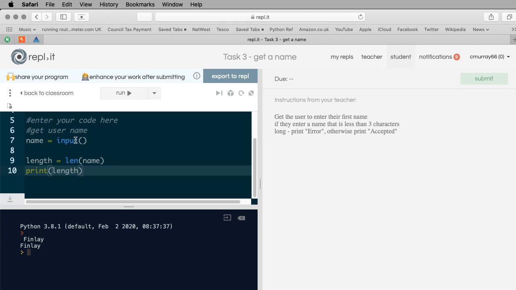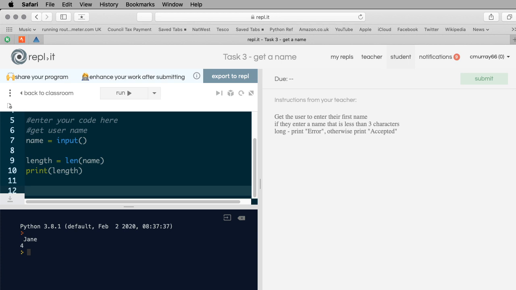And if I run it now and I type in somebody's name like Finley, yeah, it prints out the number 6. If I do it again, and I type somebody else's name like Jane, 4. So you can see that works, and we really needed that.